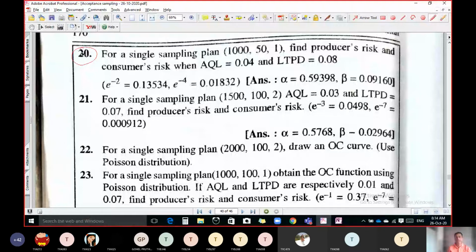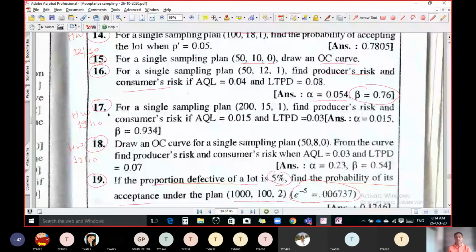Here capital N is 1000, which is more than 200, so we have to use